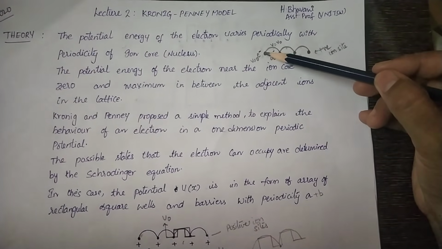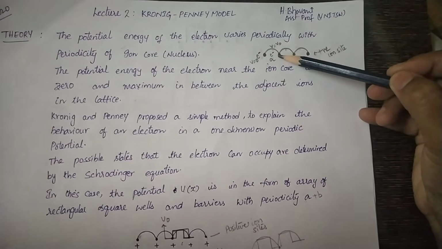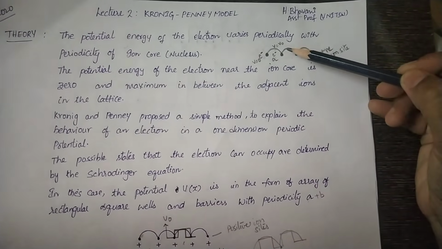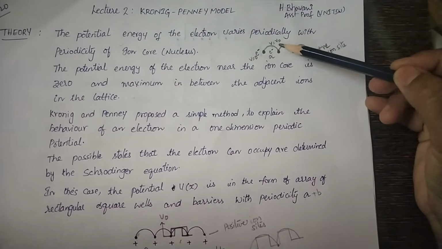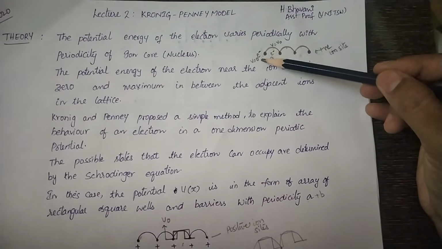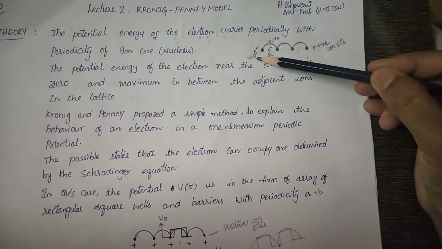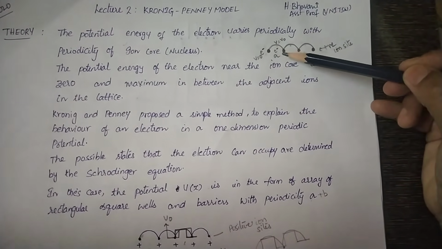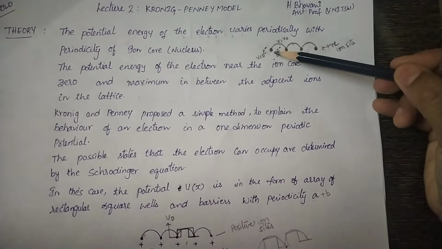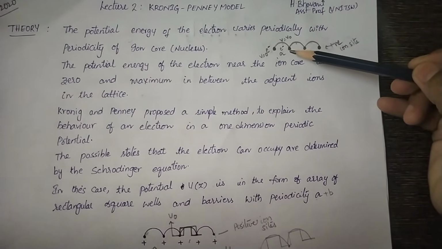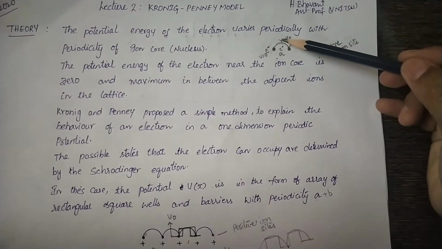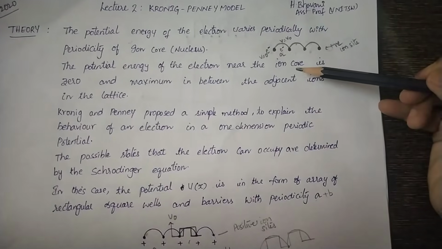It is assumed that the potential energy at the lattice point sites, or near the ion core, is 0, and when the electron moves in between two adjacent ions, the potential is maximum.